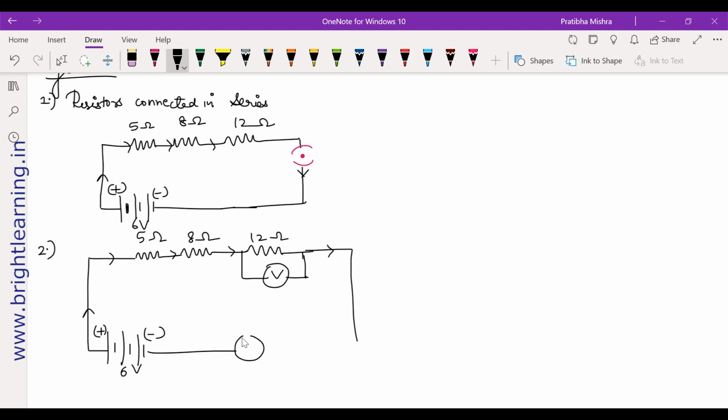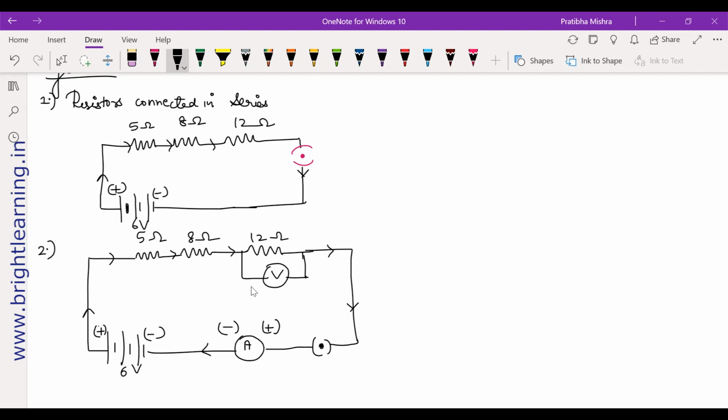When you are placing your ammeter, you should place it with the same thing, negative to negative, positive to positive. Okay, and then you will put your switch. You can put it anywhere, as we said. Show the flow of current like this. It's flowing like this, positive with positive, negative with negative.